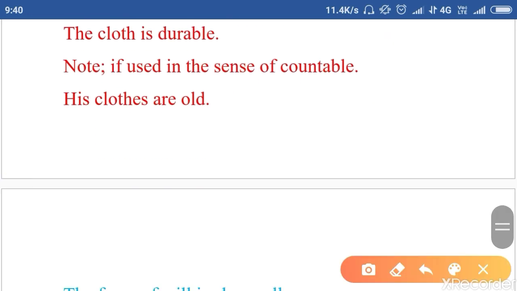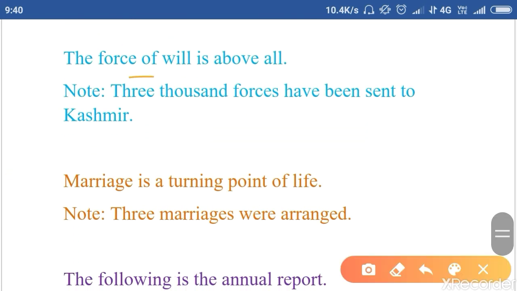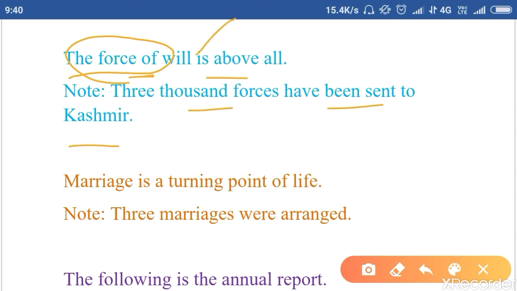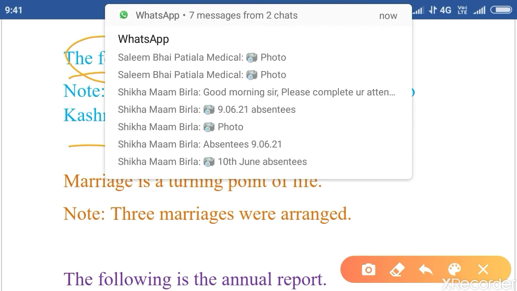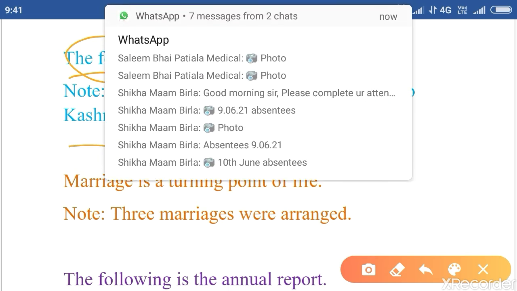The cloth is durable. Okay, as a singular entity we use singular verb, but if cloth is used in the sense of countable, we will use plural verb. His clothes are old. The force of will is above all. Okay, the force of will is above all. But 3,000 forces have been sent to Kashmir. Okay, when we take it in the sense of army, troops, we take it as a plural. So 3,000 forces means 3,000 soldiers have been sent.